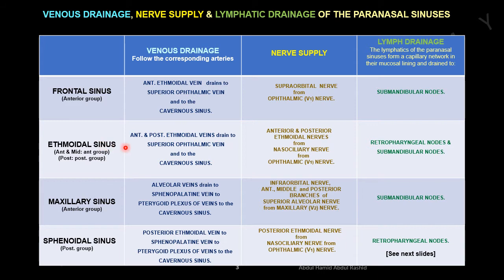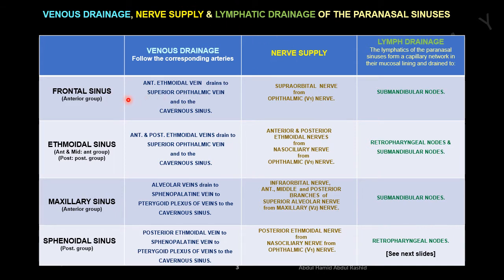Ethmoidal sinuses are drained by anterior and posterior ethmoidal veins into the superior ophthalmic veins and finally into the cavernous sinus. Maxillary sinuses are drained by alveolar veins, which drain into the sphenopalatine vein and into the pterygoid plexus of veins and finally into the cavernous sinus. Sphenoidal sinuses are drained by the posterior ethmoidal vein into the sphenopalatine vein to the pterygoid plexus of veins and finally to the cavernous sinus. Nerve supply.